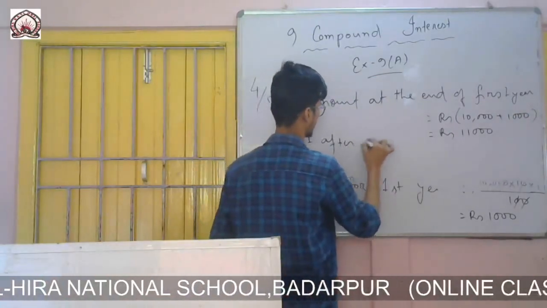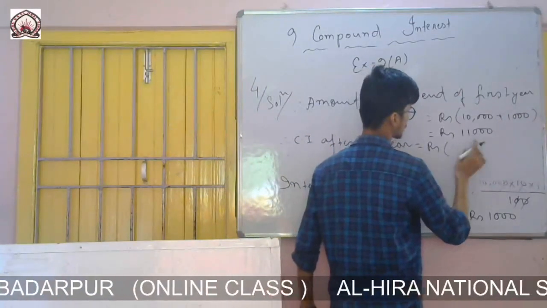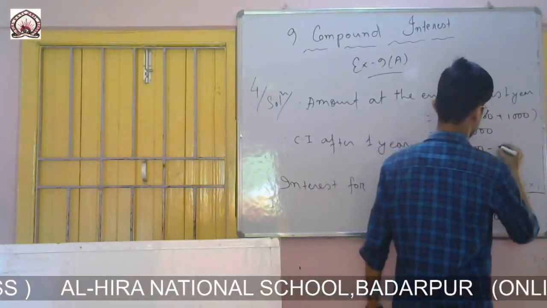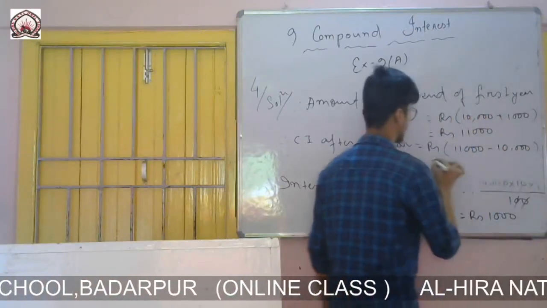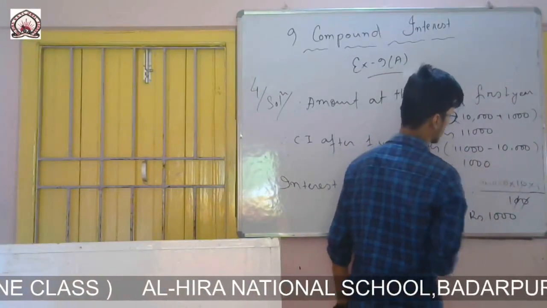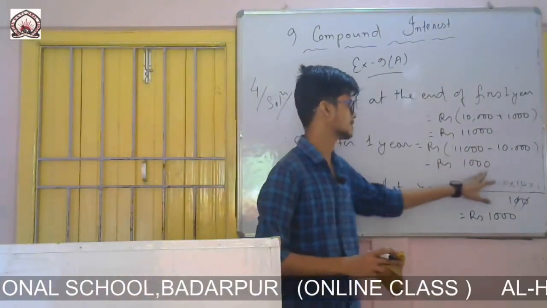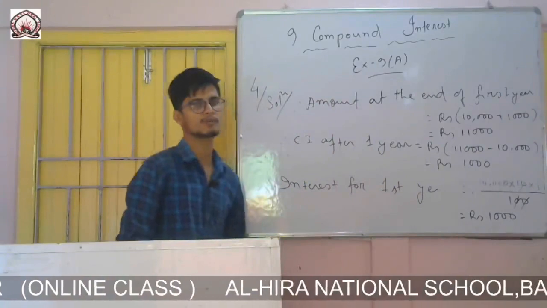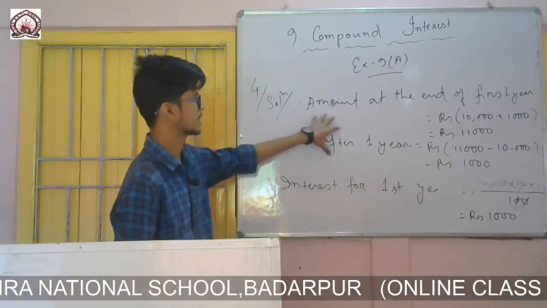Compound interest after 1 year will be amount minus principal. Amount minus principal. It is rupees 1,000. So this is the compound interest. Compound interest, how you have calculated? Amount minus principal, it is rupees 1,000. Actually this interest is the compound interest, but for Roman number 2 you need the amount. So in that question you have to calculate it again, so better you calculate it here.